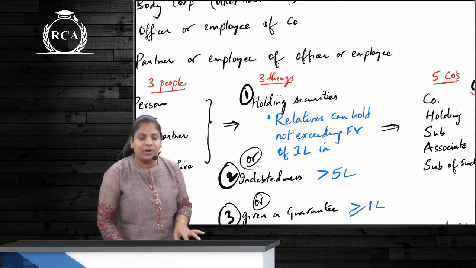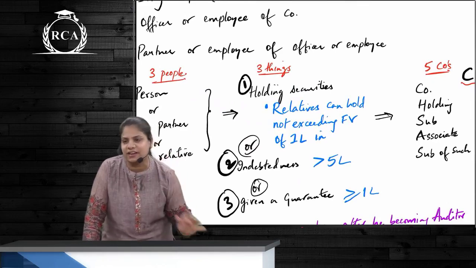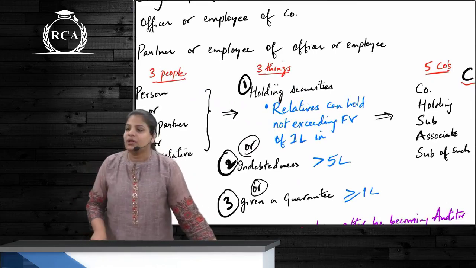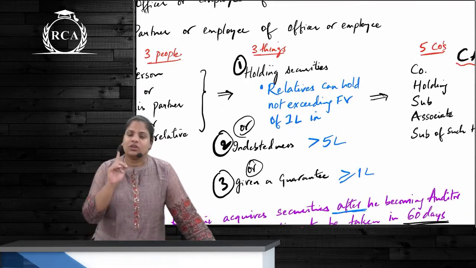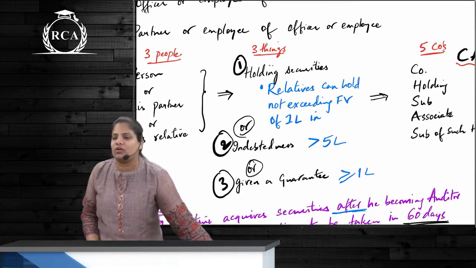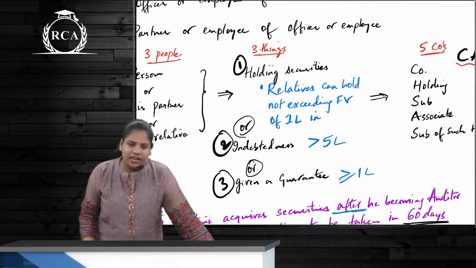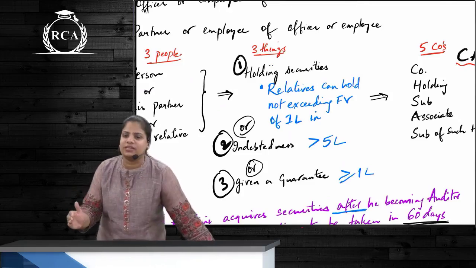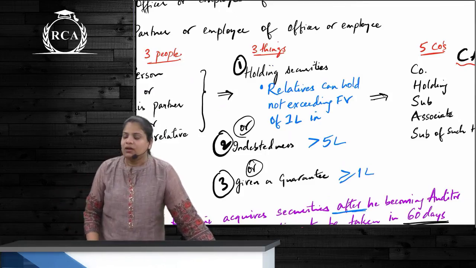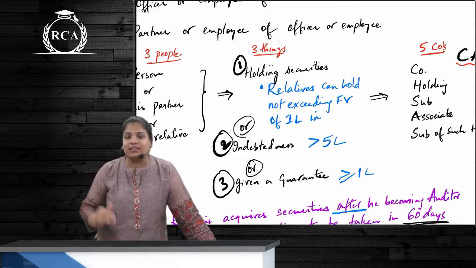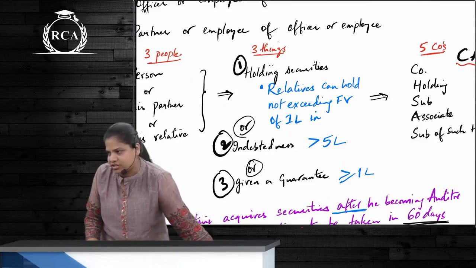Now when we are talking about holding securities, how much securities? Okay, for this point is there any exemption? Exemption is for whom? Relative. Relative can hold how much? Not exceeding face value of how much? 1 lakh. Auditor himself can hold how much? 0. Even if auditor is holding even 1 share, he will be disqualified, correct? So how much value is allowed? Face value of not exceeding 1 lakh can be held only and only by the relative. Partner is holding 1 share, then disqualified. Auditor is holding 1 share, that also is disqualified, correct?